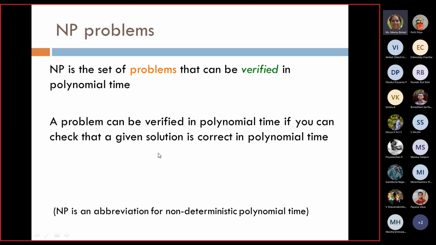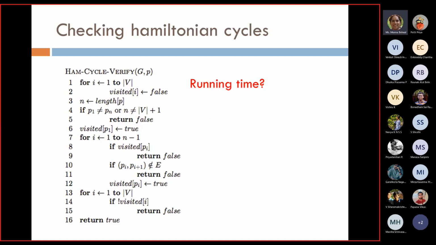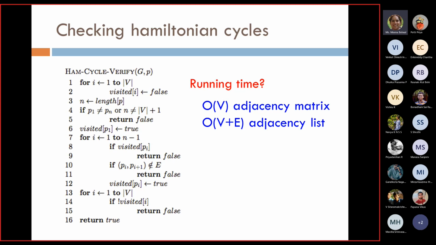So the definition of polynomial time verification is given here. A problem can be verified in polynomial time if you can check that a given solution is correct in polynomial time, right? The running time for Hamiltonian cycle depends on whether you are using an adjacency matrix or an adjacency list. You just have to check the path, whether it is of correct length, and once you visit a node, you mark it as visited, so that at the end you can see whether you have visited all the nodes or not. So the running time is polynomial, O(V) or O(V + E), right?